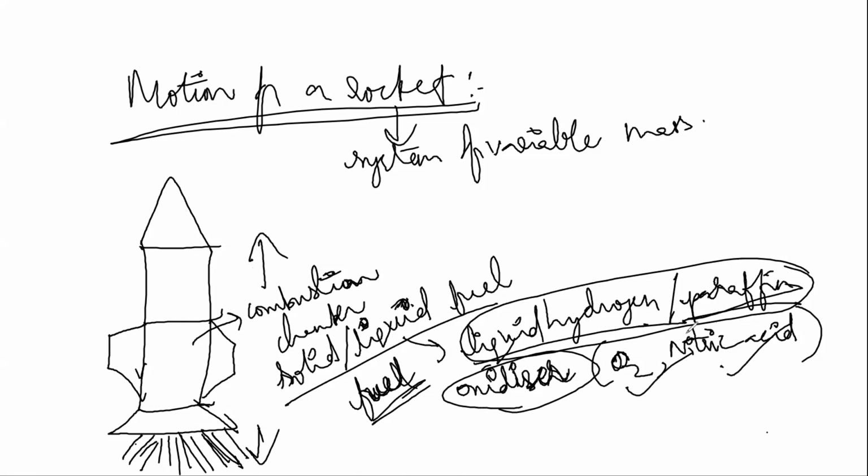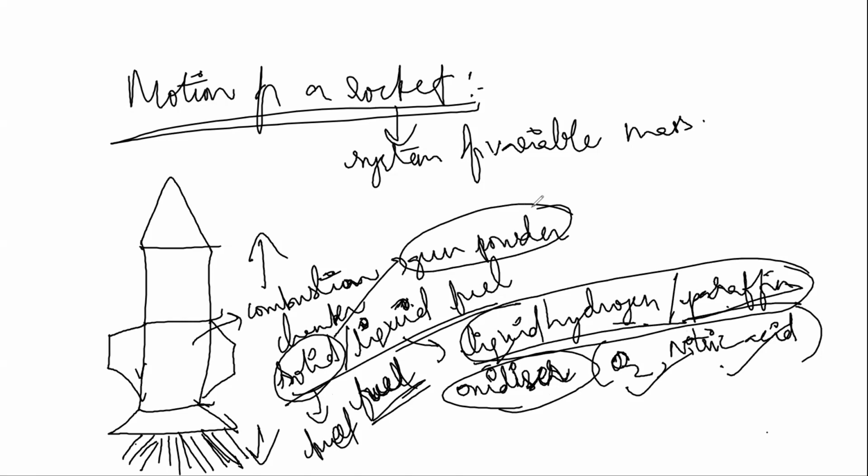Now suppose that it is a solid fuel. If it is a liquid fuel like liquid hydrogen or paraffin, we have oxidizers like oxygen or nitric acid. Similarly, if I have a solid fuel, what does solid fuel mean? For example, gunpowder. Gunpowder is a perfect example of a solid fuel. For solid fuel, there is no need for any oxidizing agent. When it enters the combustion chamber, it directly gets ignited, it directly reacts.